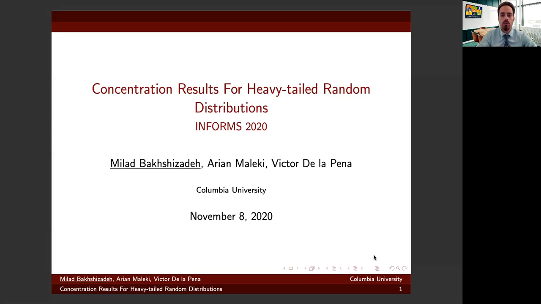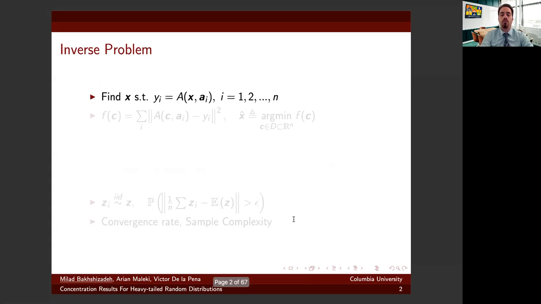Hi, today I'm going to talk about concentration inequalities for heavy-tailed random variables. So let us start with a motivation. In inverse problems, we are interested in recovering a signal of interest x from its measurements y1 to yn, in which some randomness is involved and the randomness is encoded in a_i.